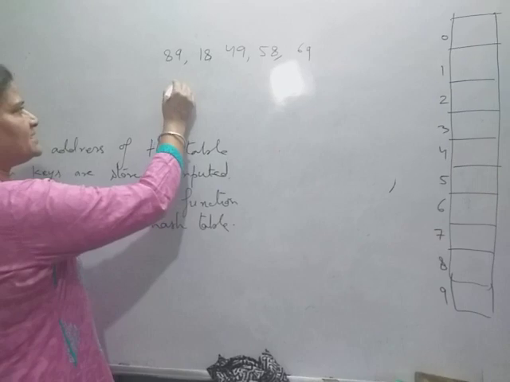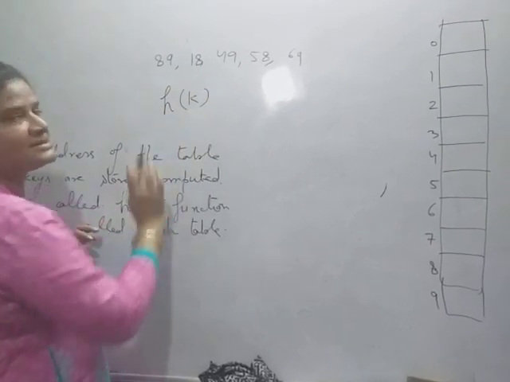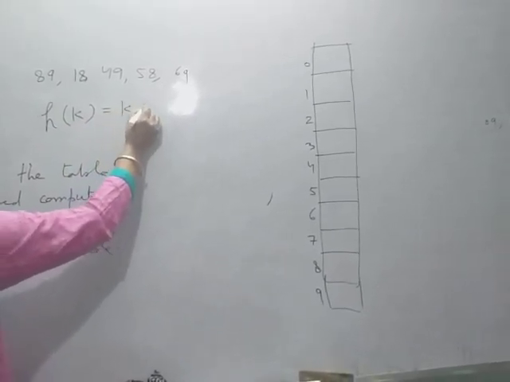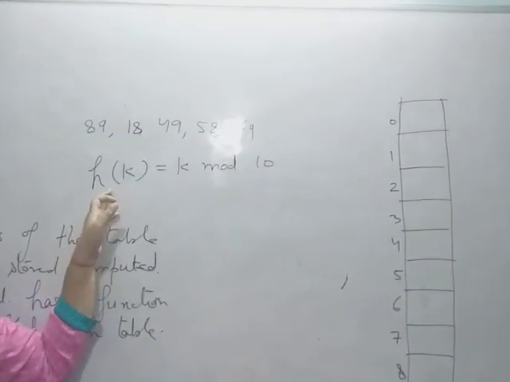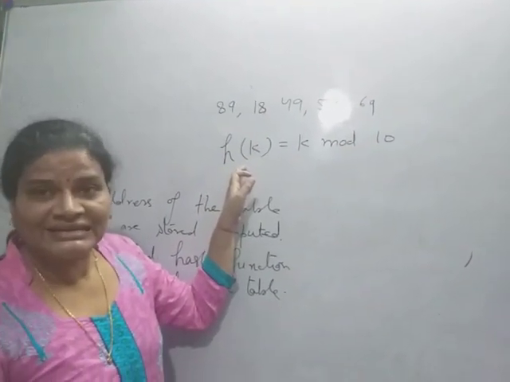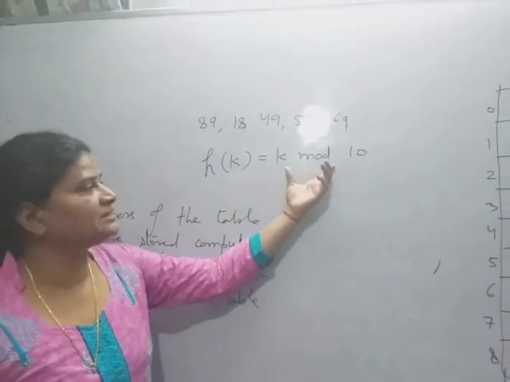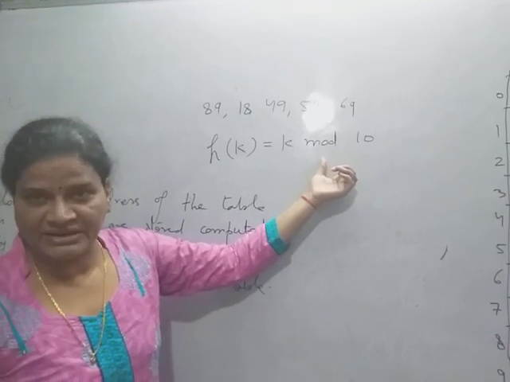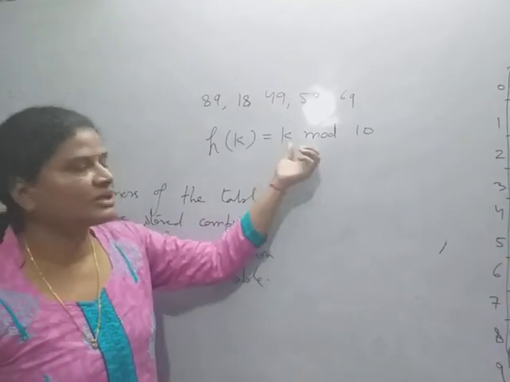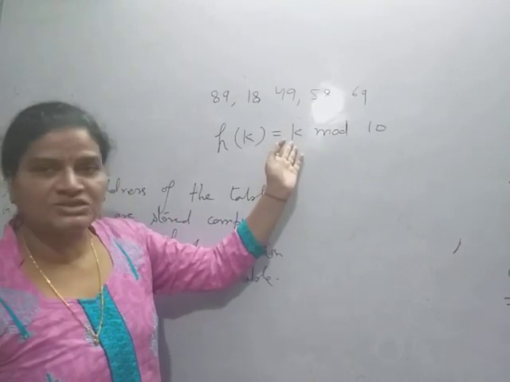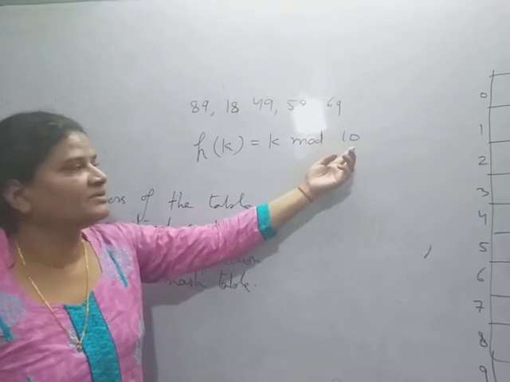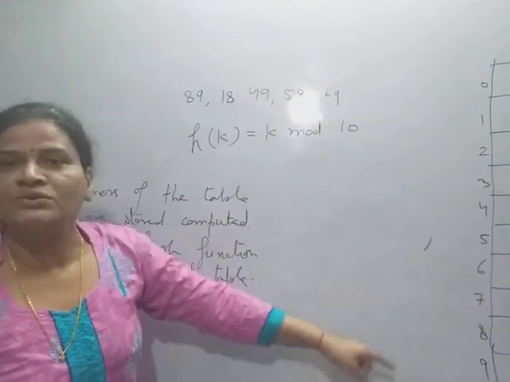So the simple hash function is h(k), where k is the key, h(k) equal to k mod 10. This is a very popular hash function, where the address of the key k can be computed with k mod 10, where mod is the remainder function, which in C language is the percent. So when you divide any key with mod, the remainder is in the location 0 to 9.